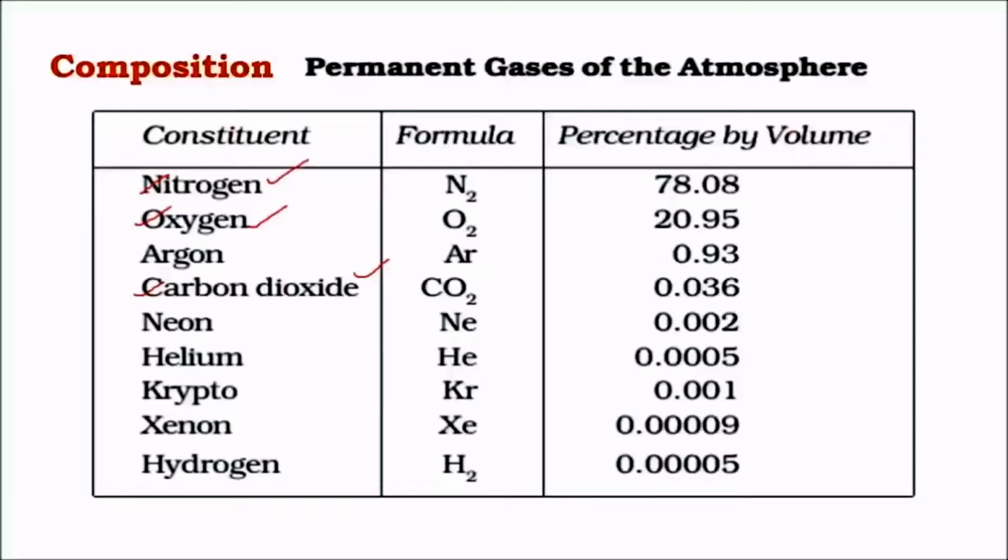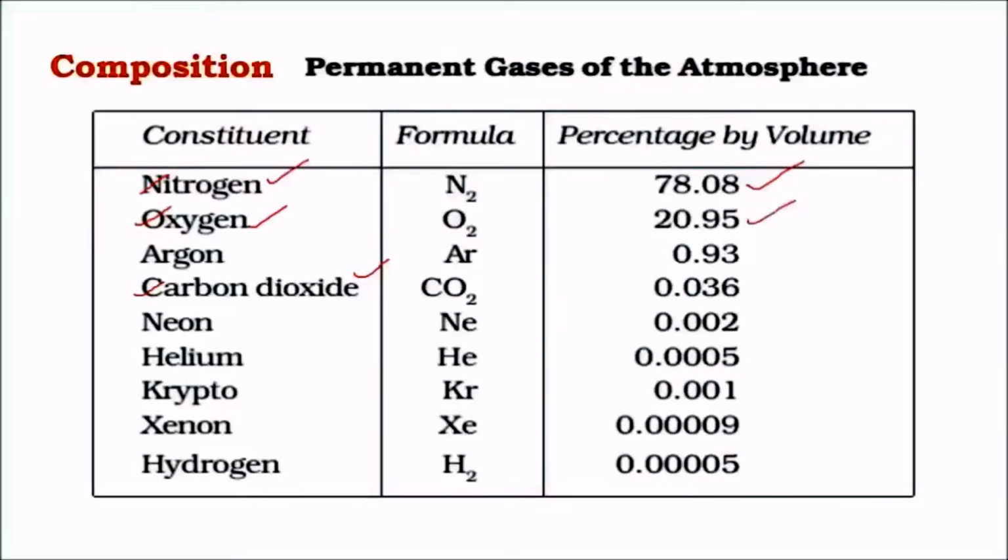As there is an abundant amount of nitrogen, it stabilizes oxygen and doesn't let oxygen burn in normal conditions. And nitrogen is a very important nutrient for plants. As a result, it is very important in sustaining plant life forms. By volume, nitrogen makes up the highest amount of gas, about 78% of the Earth's atmospheric volume. And oxygen makes up 21% of the Earth's atmospheric volume.